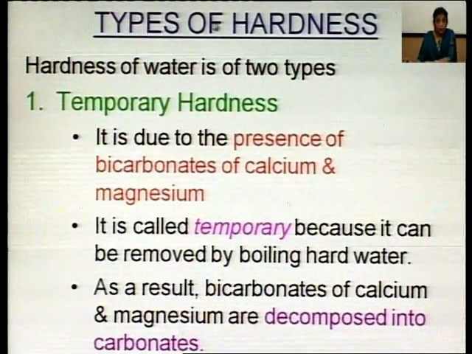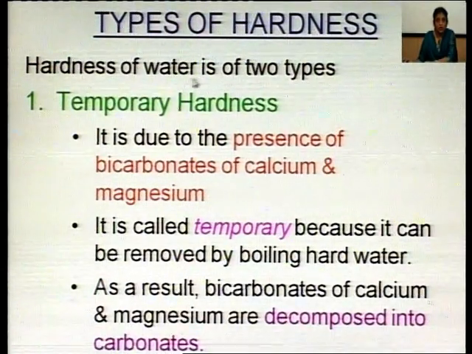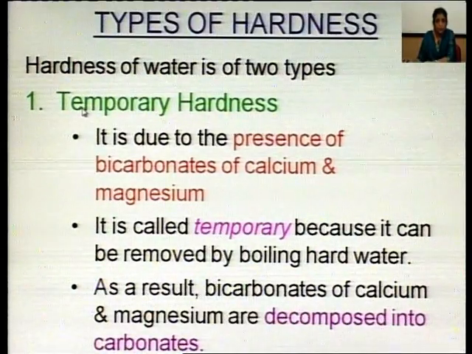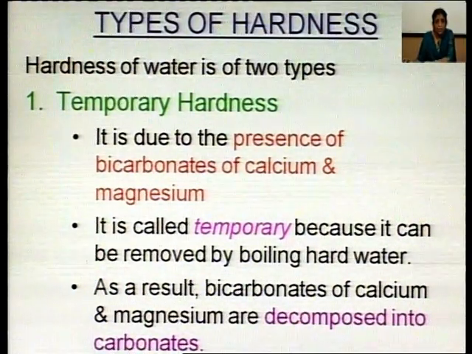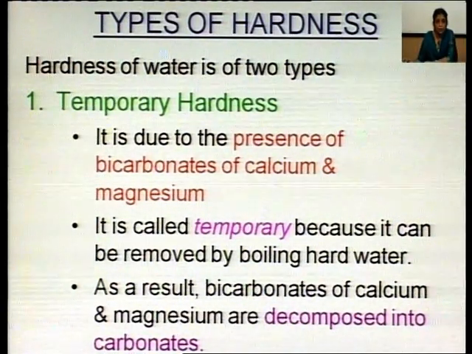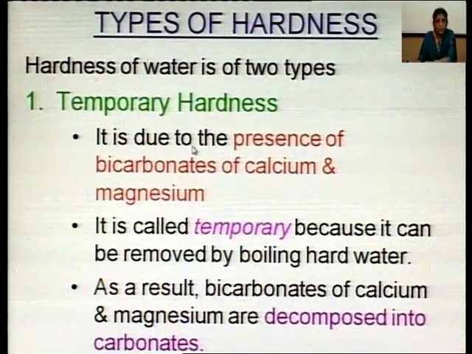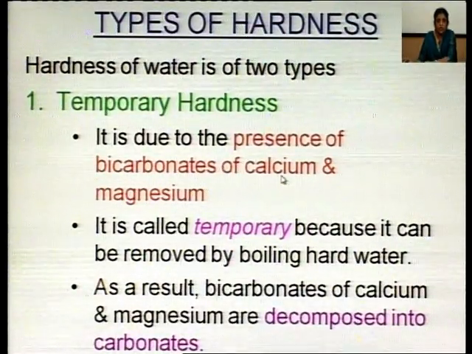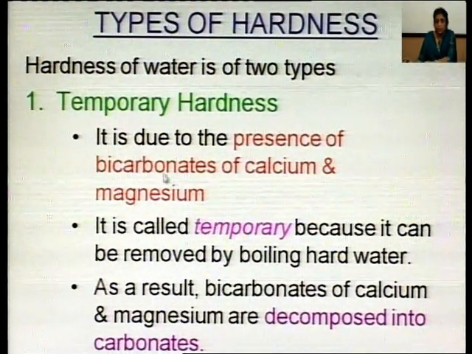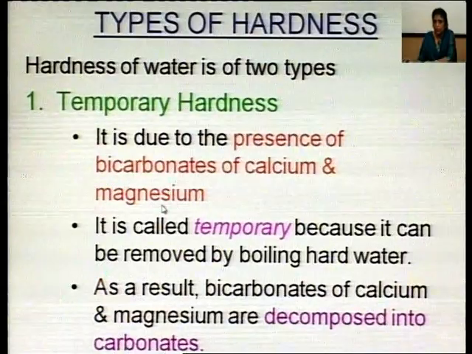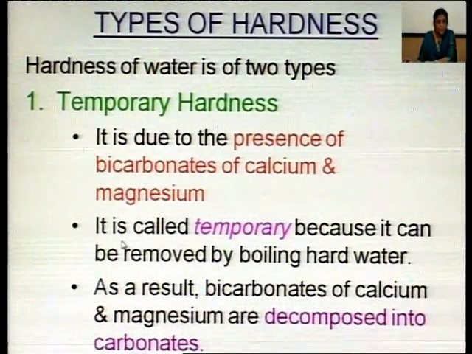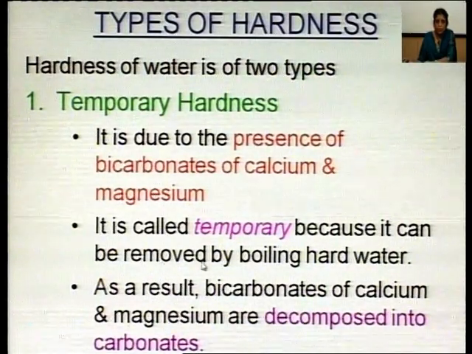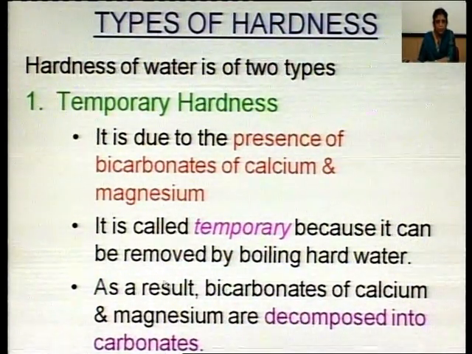Now, types of hardness. Hardness of water is of two types. Number one is temporary hardness, number two permanent hardness. So, first of all, let us have a look at temporary hardness. Temporary hardness is due to the presence of bicarbonates of calcium and magnesium, calcium bicarbonate and magnesium bicarbonate. This is called temporary hardness because it can be simply removed by boiling hard water.